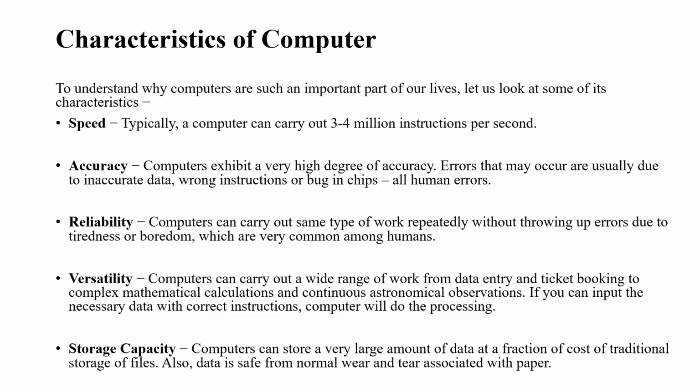Everything depends on the instructions given by humans, and the machine works accordingly. Suppose we give a wrong instruction, then it will give inaccurate output. Otherwise it will give accurate data, and it will be very perfect. It depends on human errors only. And reliability: computers can carry out the same type of works.